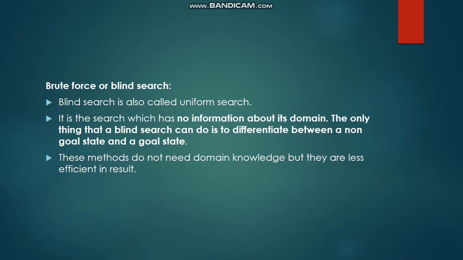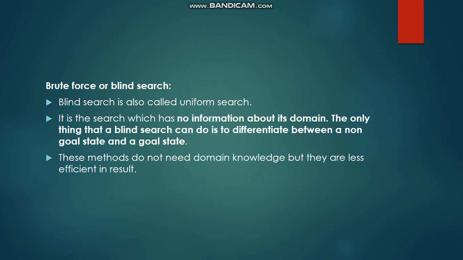So the next type is brute force search. Another name for this is blind search or uniform search. Here the only thing that the agent can do is check the current node, whether it is a goal or not. It will check only that.